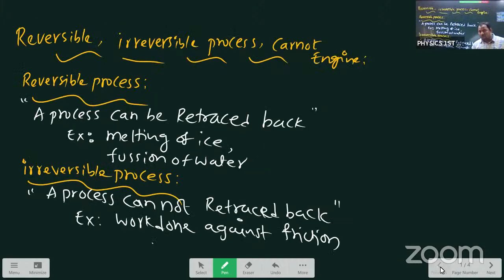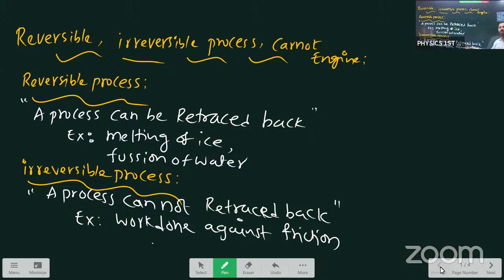All members, now you listen step by step. I am giving the explanation. Next, within 6 to 7 steps, how to write this answer. Short method, I am giving explanation. Reversible process, single line: a process can be retraced back. One statement with one example. A process can be retraced back. Melting of ice, fusion of water. This is one example.